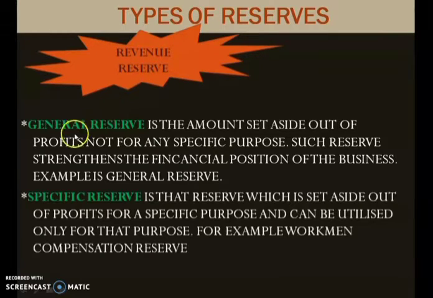It can be classified into two: general reserve and specific reserve. General reserve is the amount which is set aside out of profits, not for any specific purpose. That means this money which is created as reserve can be used for any general purpose of a business.